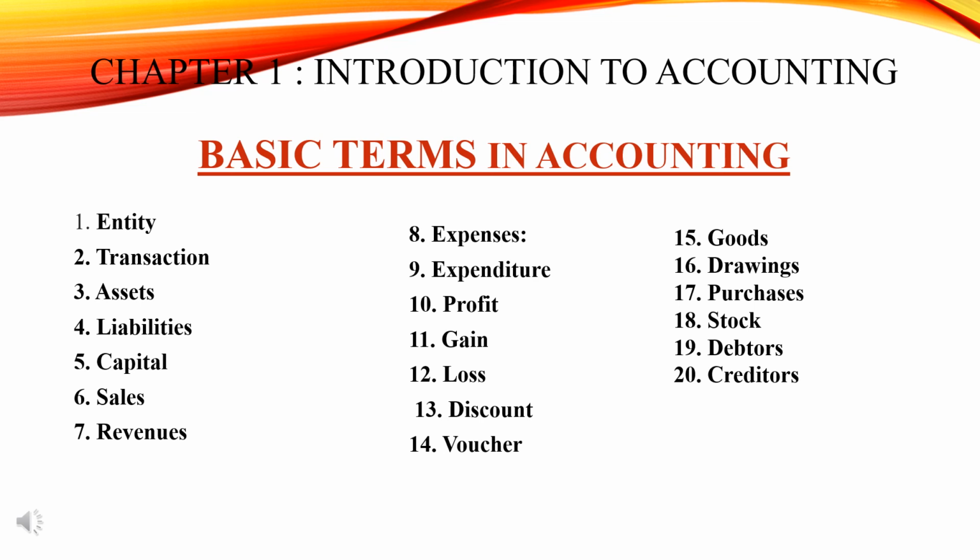The next comes profit. What is profit now? Profit means the excess of revenue of a specific period over its related expenses. Whatever investment and expenses you made, comparing the expenses with whatever revenue you have received, we just subtract and see what answer we get. If it's excess revenue, it will be profit during the accounting year. So you can say the excess of revenue of a period over its related expenses during the accounting year is called profit.